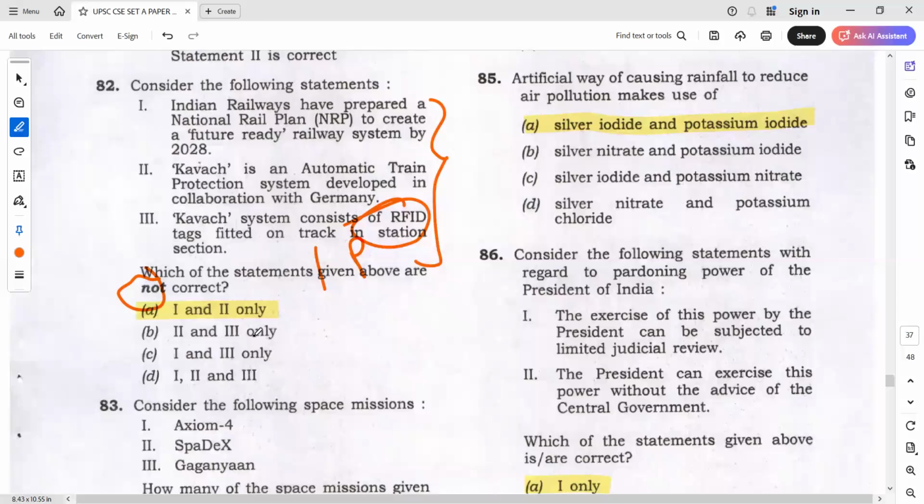If 3 is plain, simply you just eliminate 3. What is the answer? The answer left is 1 and 2. This is a very easy question in the exam. You don't have to know any content in this. You just have to identify which is the plain statement in the exam.